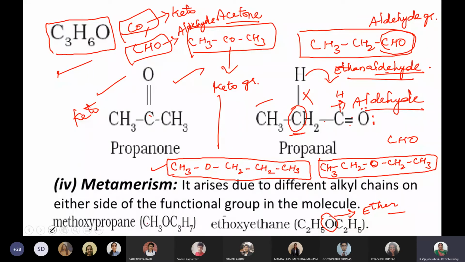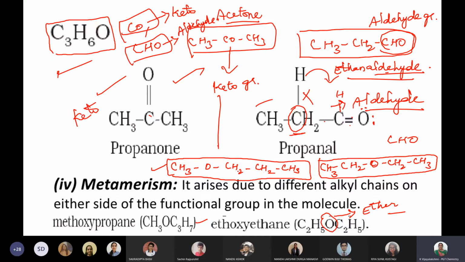Just to remember, same molecular formula only, a C4H10 only. But you see the difference, they have given one formula, CH3OC3H7. That is the way you can also write it. Or else, for your convenience, I have split it this way: CH3O, CH2, CH2, CH3.